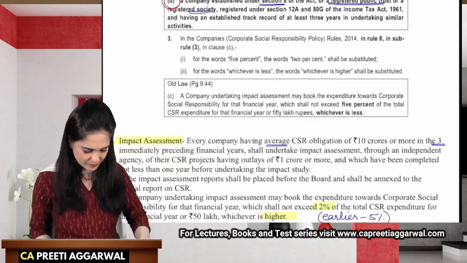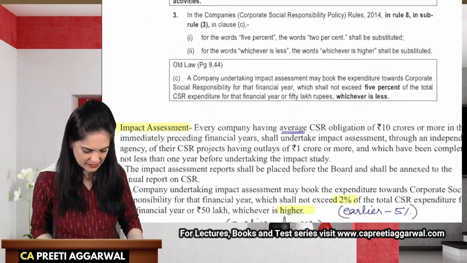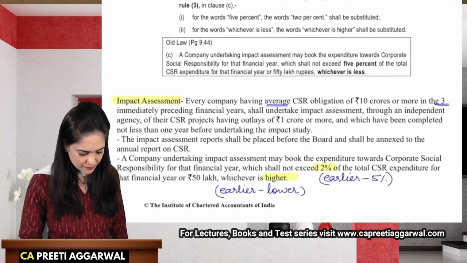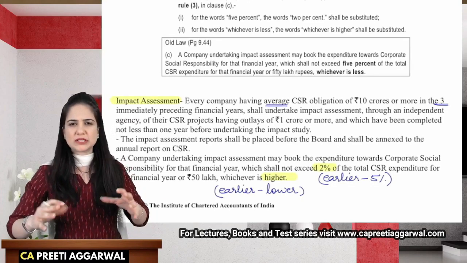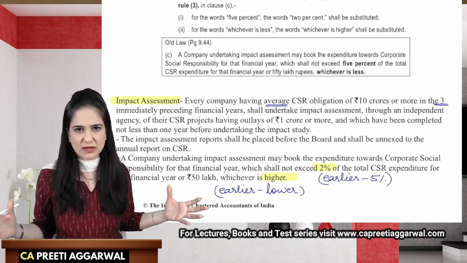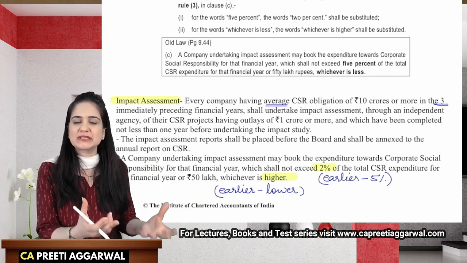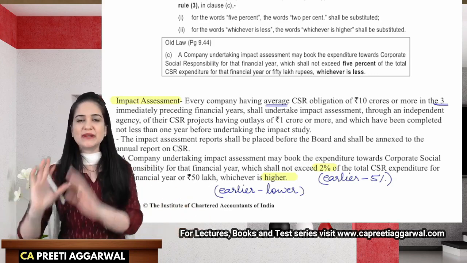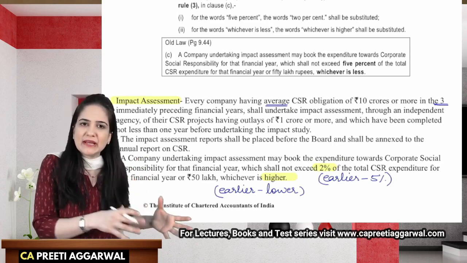That's the amendment. Then the last amendment is in impact assessment. Now, this is the old provision. I have mentioned it over here. What is the meaning of impact assessment? See, if you are spending a lot of money on CSR, it is your responsibility to ensure that the projects are creating an impact on the society. See, spending is not important, but it is also important to see whether that spending is having an impact on the society.